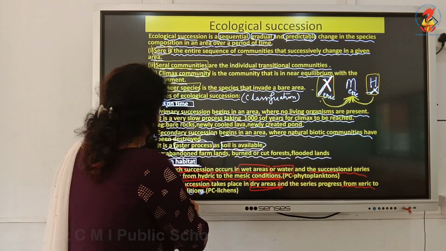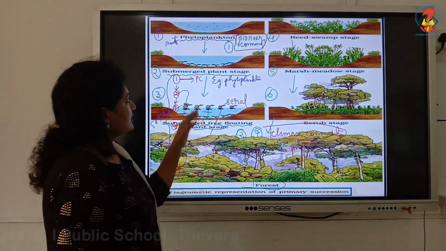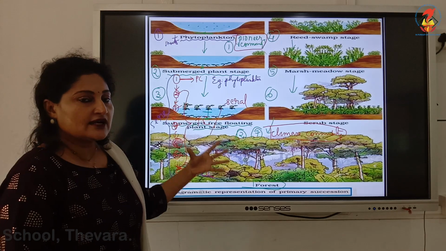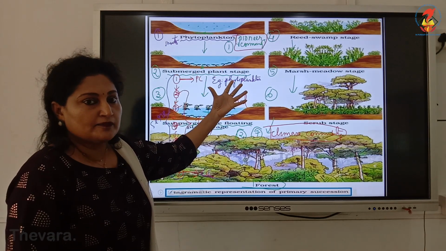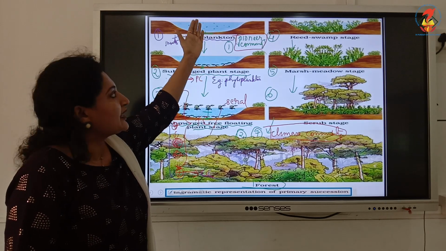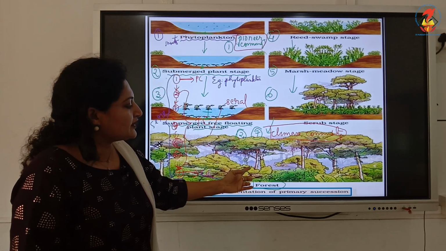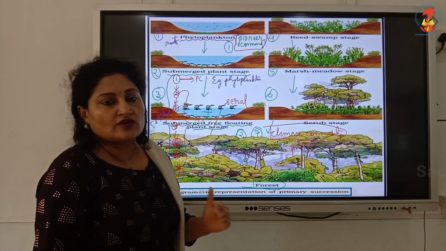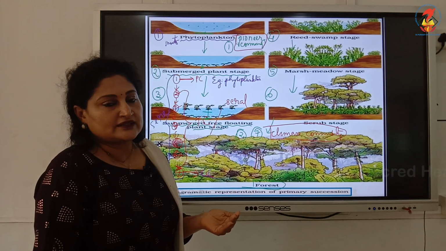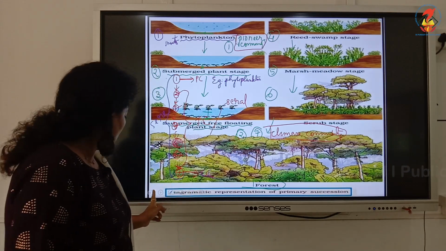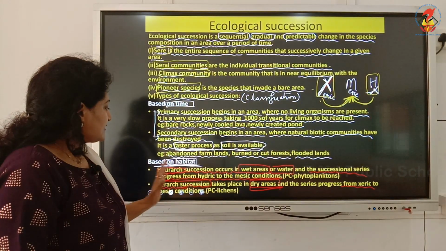So the example which I showed here is dealing with Hydrarch or Xerarch. It's dealing with Hydrarch because it started from a wet environment or hydric environment, and from the hydric environment it progressed to the mesic environment. Mesic environment is forest. It is not dry. It is partly dry, partly wet. So we call that environment mesic. Clear? So I only hope that you have understood Hydrarch and Xerarch.